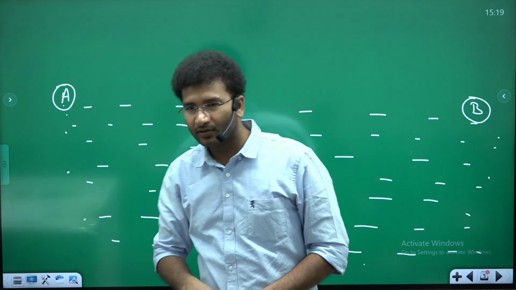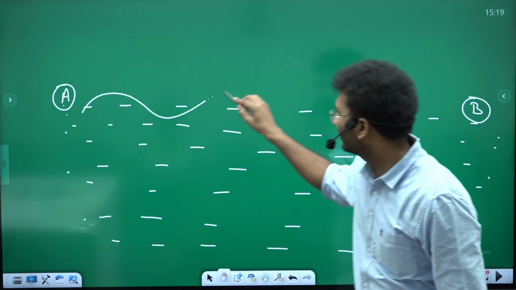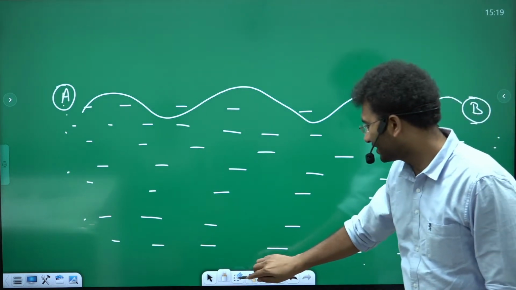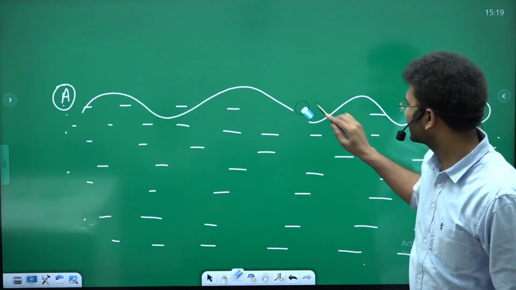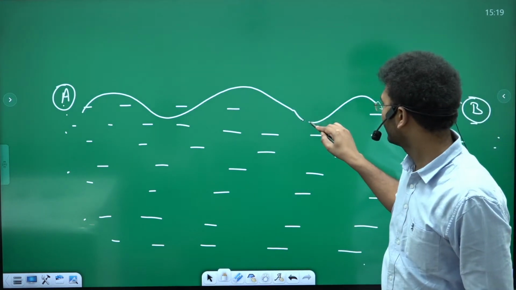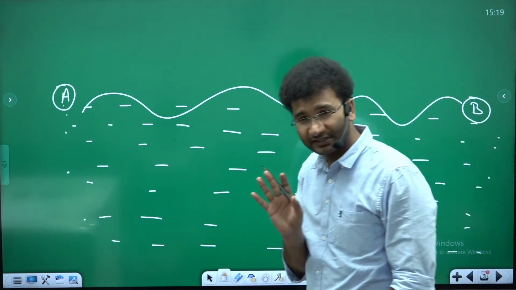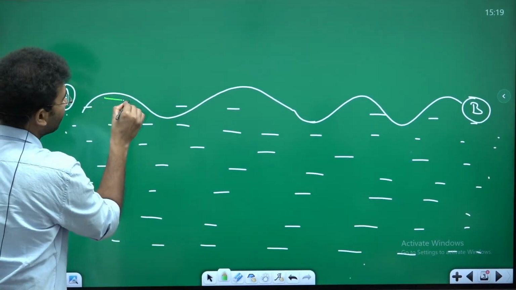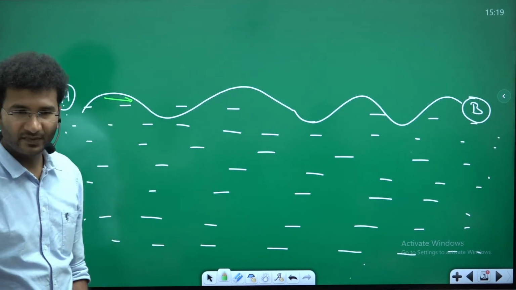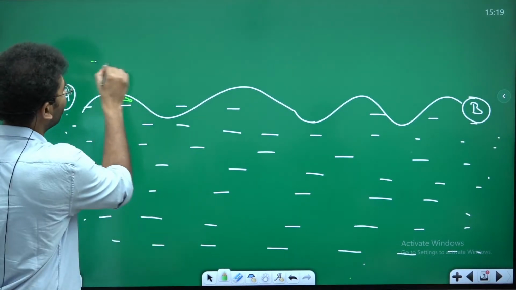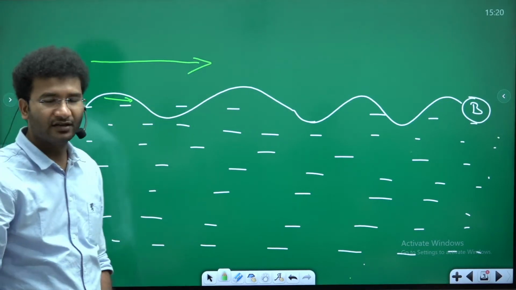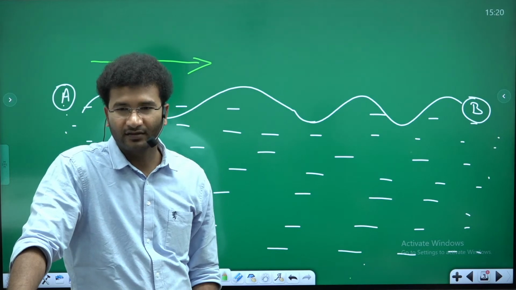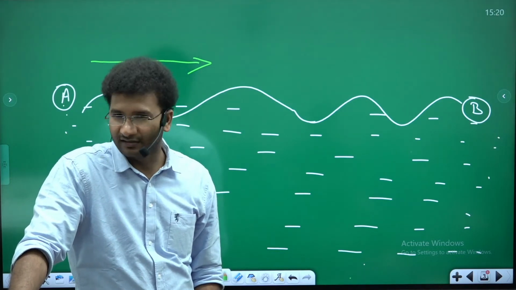Now, imagine that you have generated a wave. In this generation of the wave, it is actually not a movement of water transfer. Remember this very carefully. In this, you get to see the water moving in this direction. So if the movement of the water is in the same direction, is it a transverse wave or is it a longitudinal wave? It's longitudinal, because it is parallel, right?